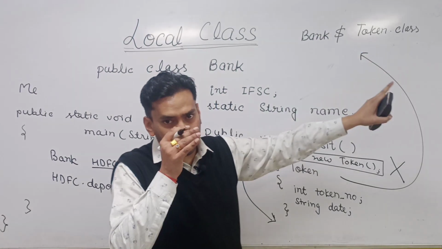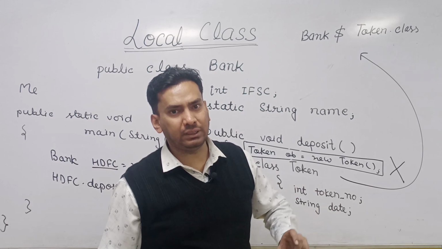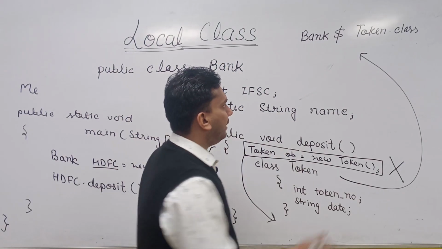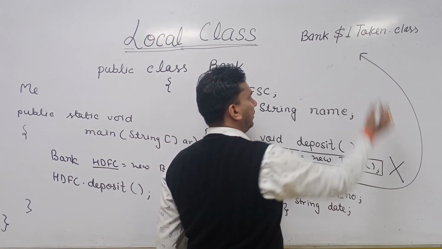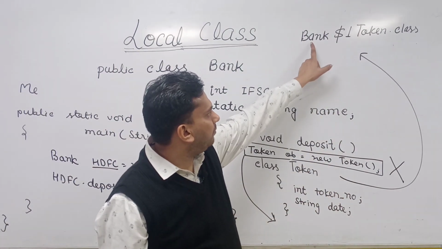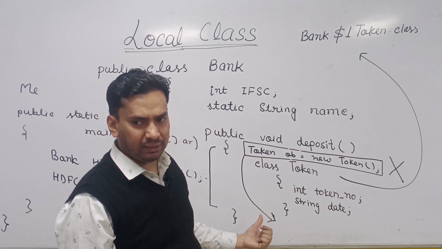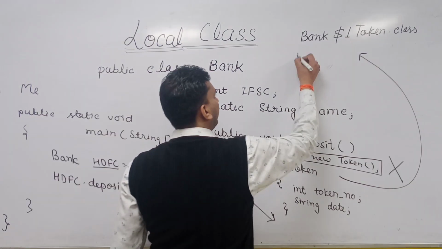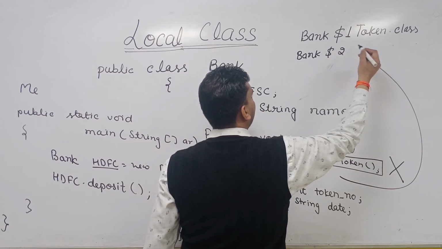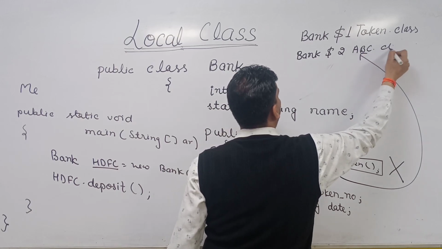By looking at the name of your dot class file, you can identify whether it is a local class, an anonymous class, or a nested class. Here the compiler will add some integer value starting from 1. So if you have only one local class, its name will be bank dollar one token dot class. Let's say you have defined two classes in this class bank. The second local class will be named as bank dollar two, let's say some other class ABC dot class, and so on.